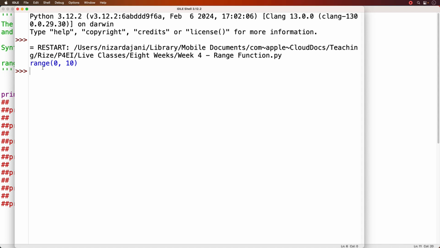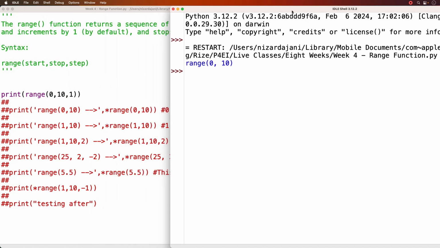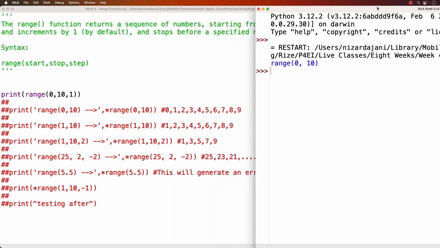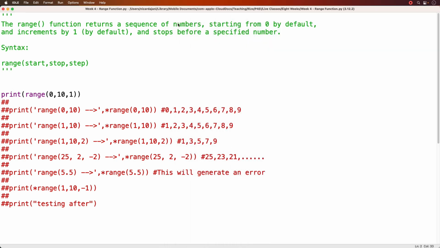Alright, all I get back is range(0, 10), which is not what I expected. But that's the correct output. If you want to see what sequence of numbers gets returned from the range function, there is a way to unpack all the sequence of numbers. The way to do that is using the star sign right before the function name. So let's comment this out and bring this in.